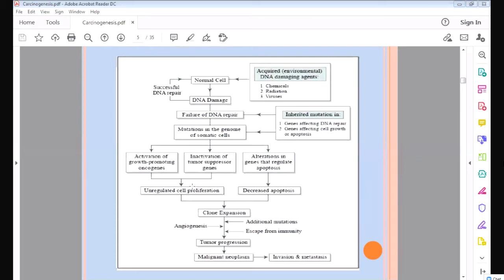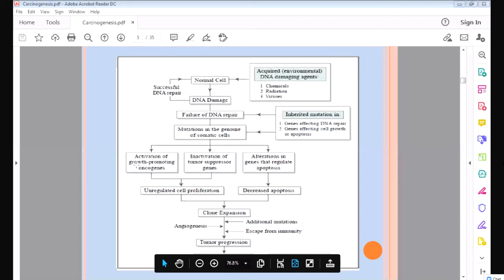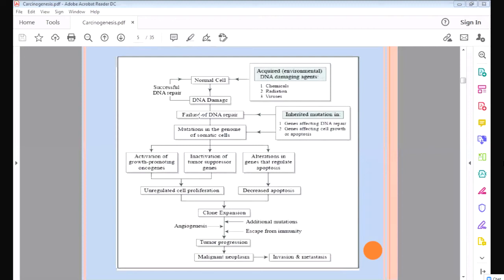Okay, so what will happen? I told you, growth promoting oncogenes. The growth promoting oncogenes promote the growth. So what will they do? When the DNA is damaged, they will be activated too much. So there is activation of the growth promoting oncogenes. Okay, so what will happen? There will be excessive growth.